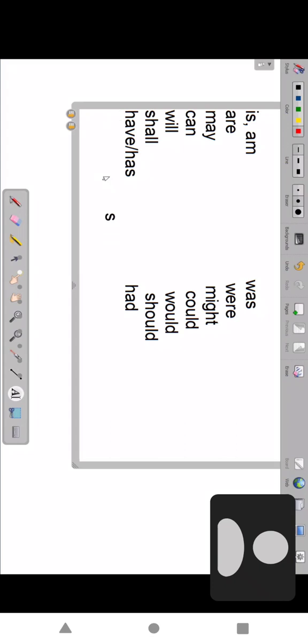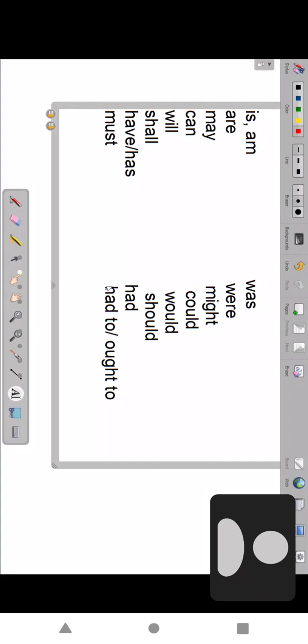So shall, should, will, would, can, could, may, might. Must changes to add to. Must changes to add to in indirect speech. Ought to. According to situation, obligation. So now this all part is general. Am, is changes to was; are changes to were; may, might, can, could, will, would, shall, should; have, are changes to had; must changes to had to; ought to.